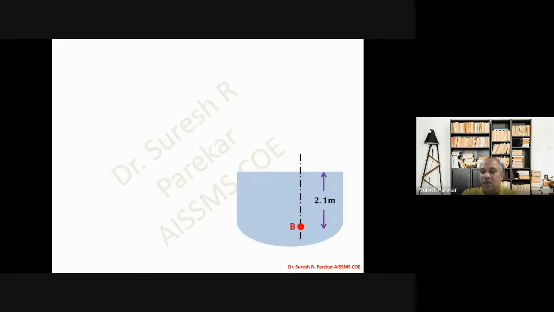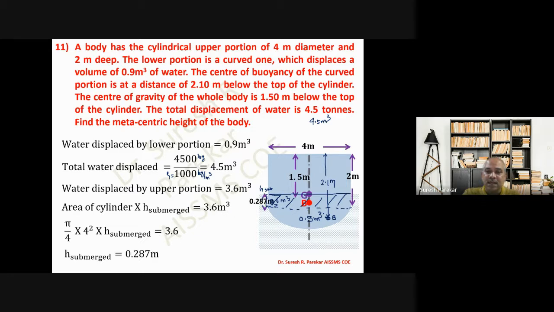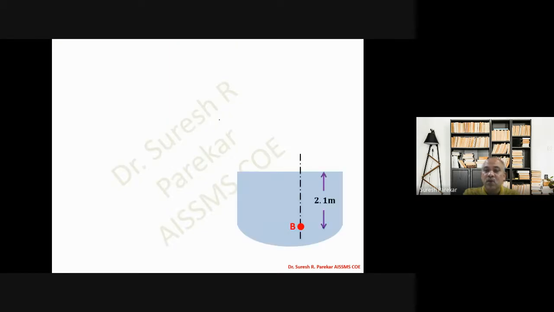For the curved portion, 2.1 meter, this is G. The lower portion displaces a volume of water of 0.9 meter cube, and this is the center of buoyancy, B, 2.1 meter below the top of the cylinder.